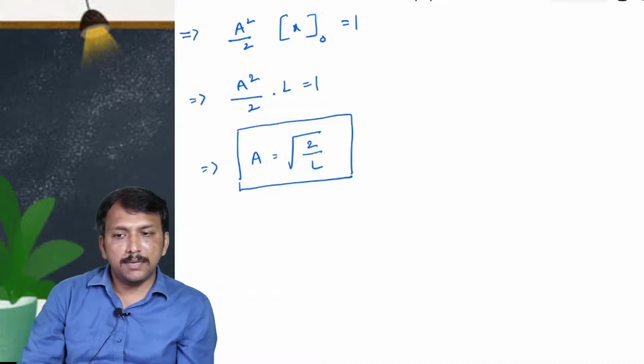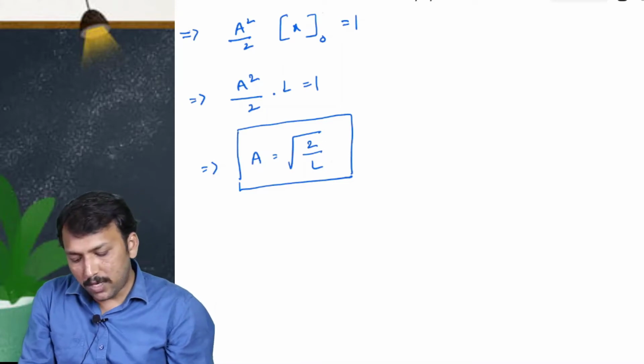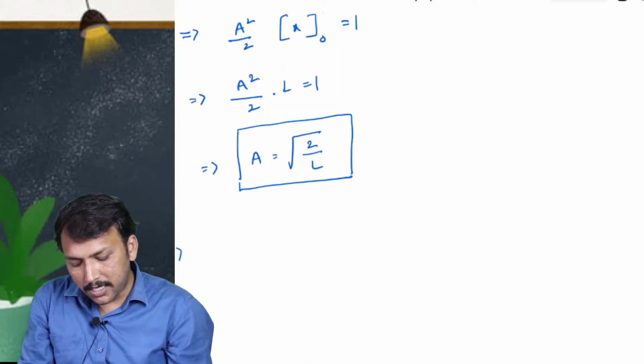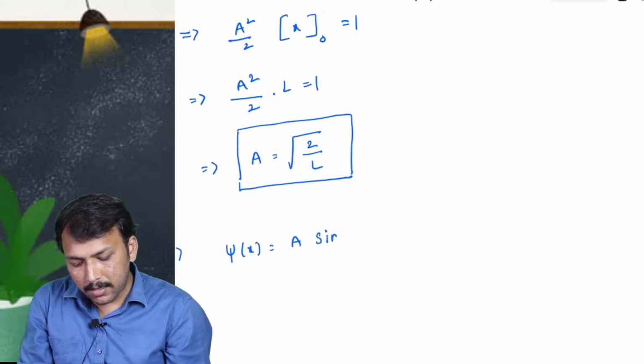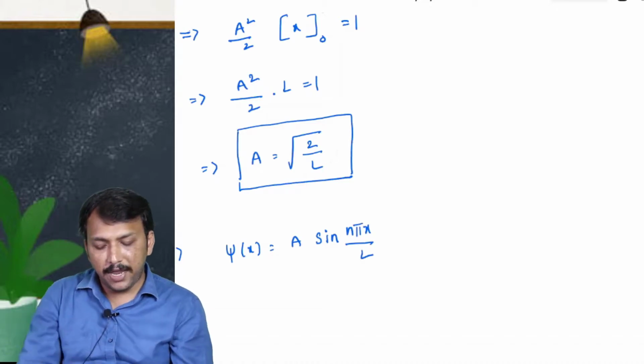Now we have to substitute this a value in our wave function, right. So what is our wave function? That is psi of x is equal to a sin n pi x by L. Now we substitute the a value here, right.